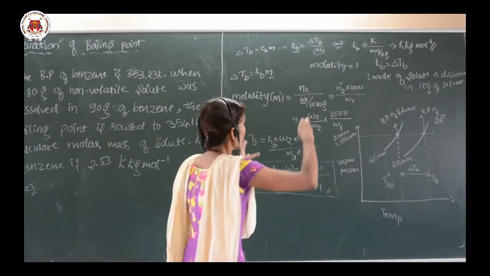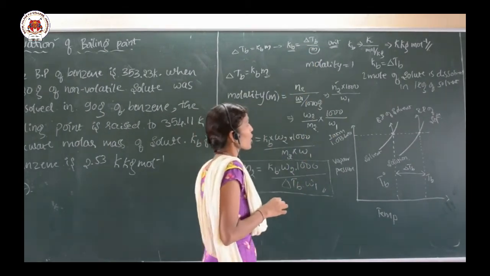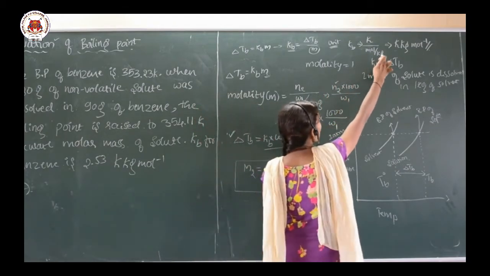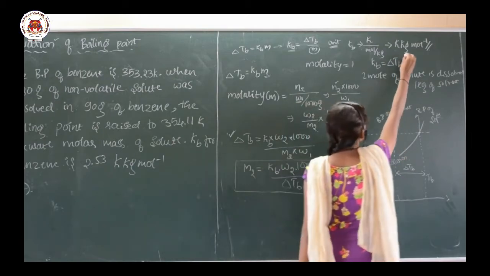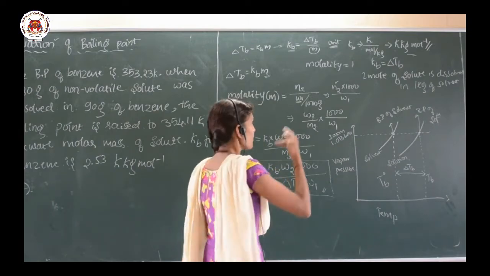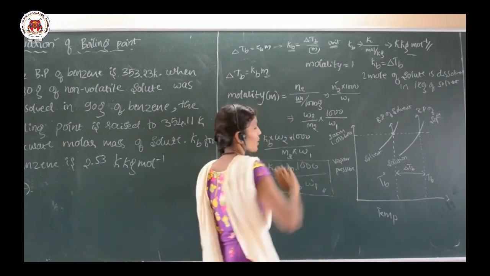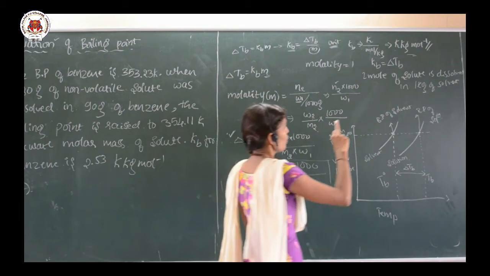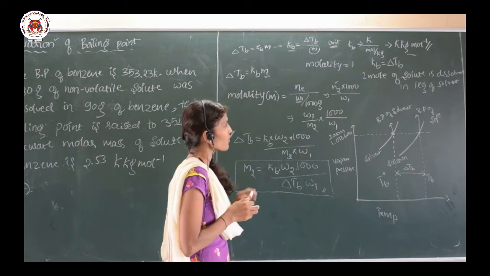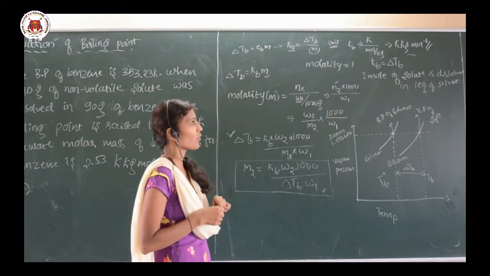So let me go for the unit of Kb. Tb is nothing but temperature, that is measured in Kelvin, and molality is the number of moles dissolved in 1 kg. So we come to know that the unit of Kb will be Kelvin kg per mole. And let me go for the definition of Kb. So Kb is equal to delta Tb when molality is 1. Molality is 1 means 1 mole of the solute is dissolved in 1 kg of the solvent. So the definition of Kb is the elevation of the boiling point when 1 mole of the solute is dissolved in 1 kg of the solvent.